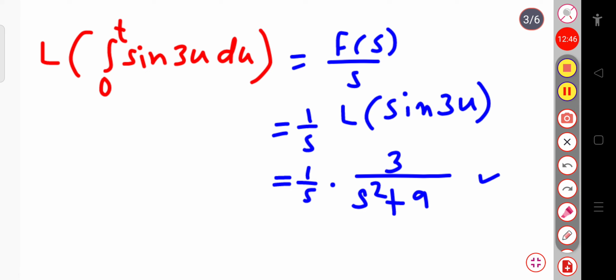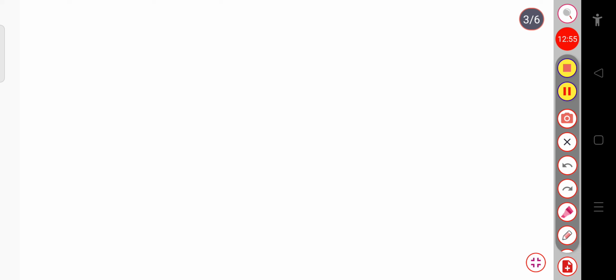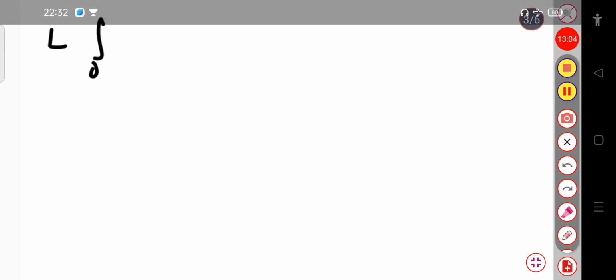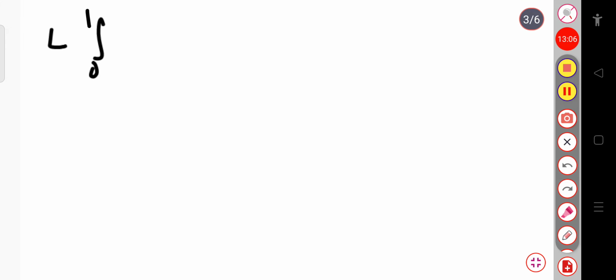Now you can see if I solve the left hand side part, what will happen? Let us see. Here I am solving this: the Laplace transform of the integral from 0 to t of sine 3u du. You have to calculate for this.